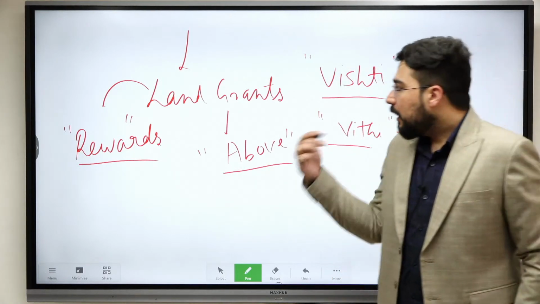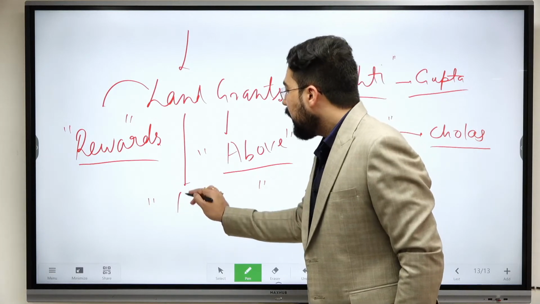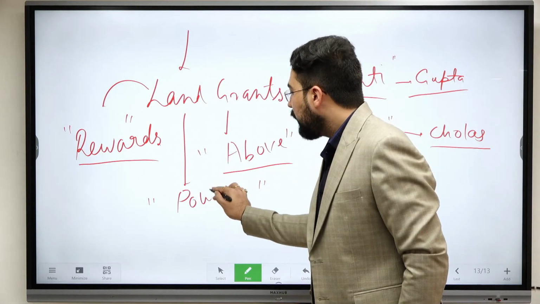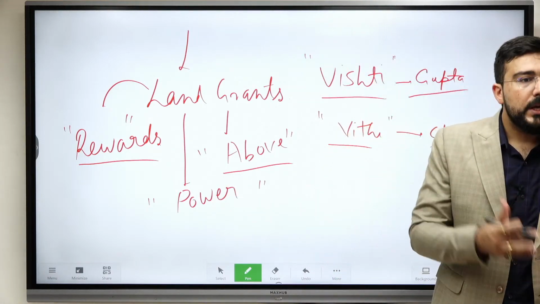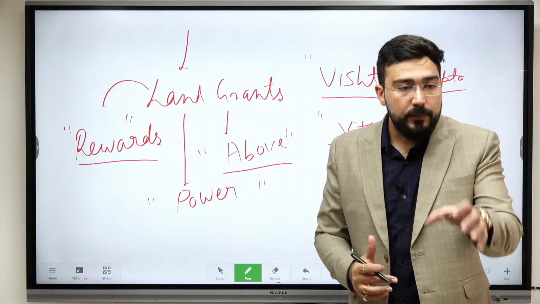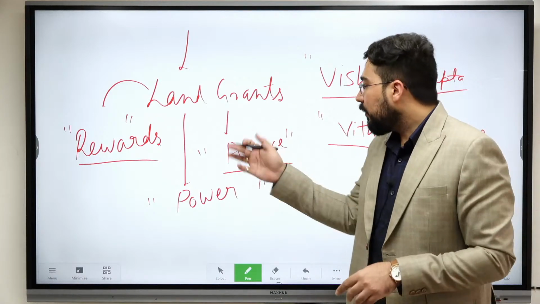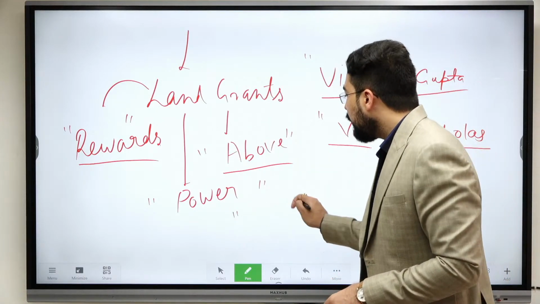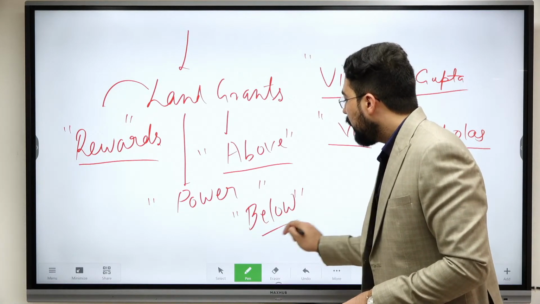Okay, later on there was certain, we can say, capture of power, because central authority was becoming weak with the period of time. Since they were becoming weak, they had to depend upon certain intermediaries. Okay, and those intermediaries became powerful. So later on, from feudalism from above, we see the rise of feudalism from below.